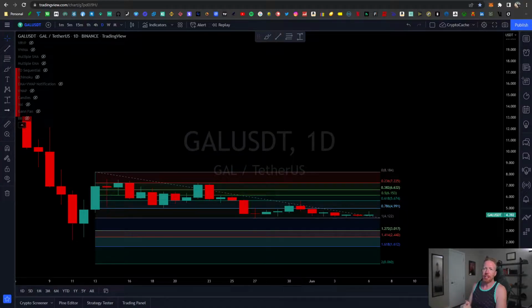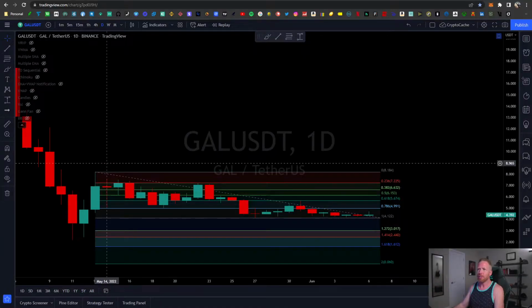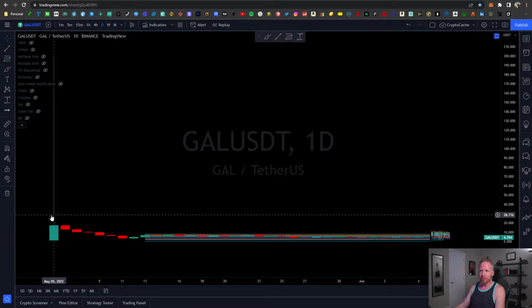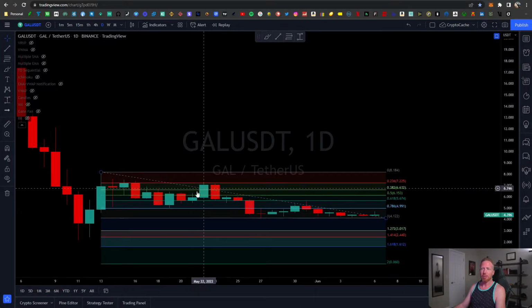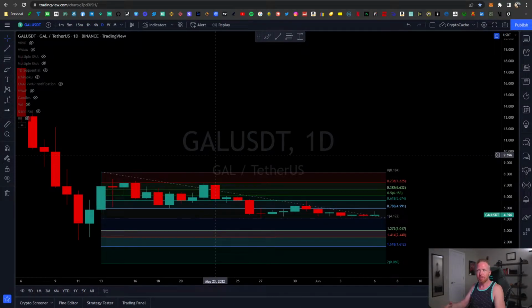We're going to take a look here at Galaxy Project, or Project Galaxy rather, and just see what's going on, best practice, big picture. And this is a fairly newer coin. I believe its ICO date was May 5th. So there's not a tremendous amount of data, but we can still extract some decent stuff from the recent time frames and help understand what's going to happen next.